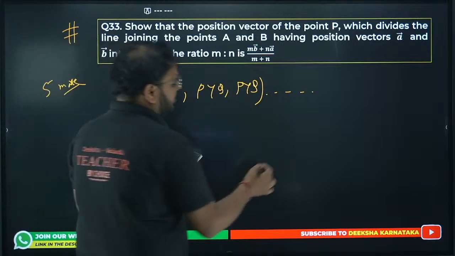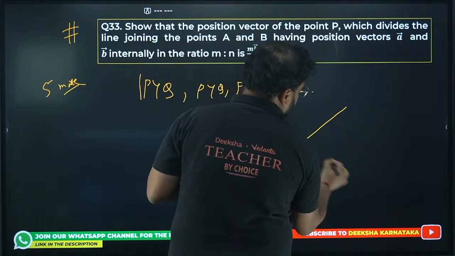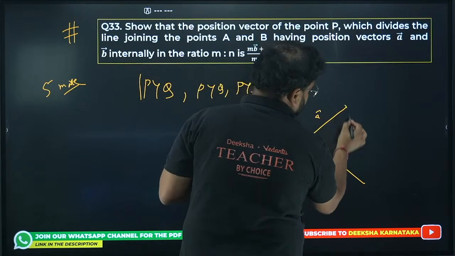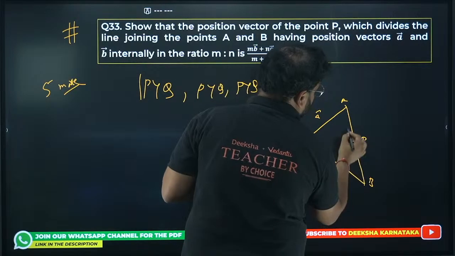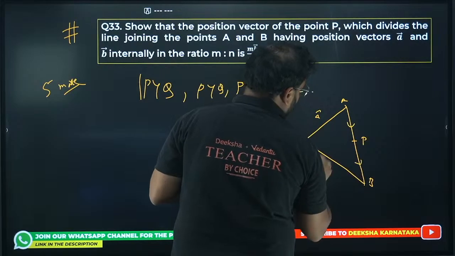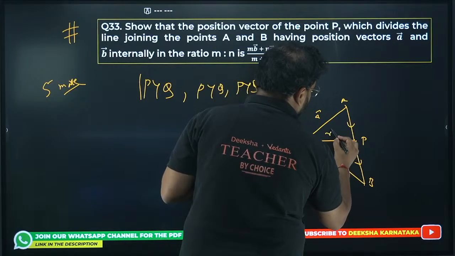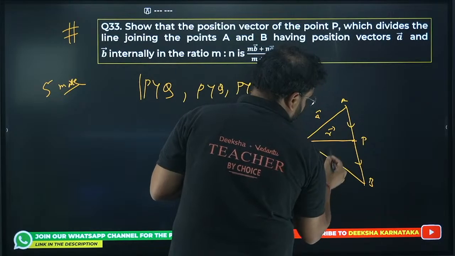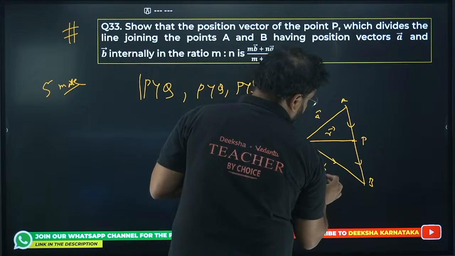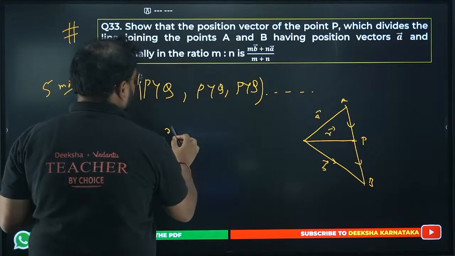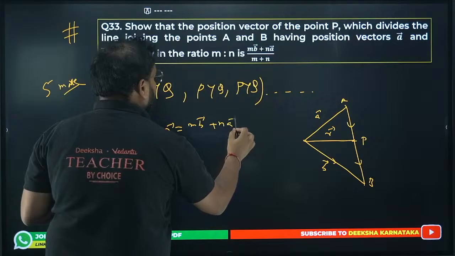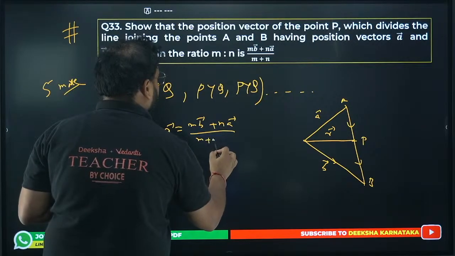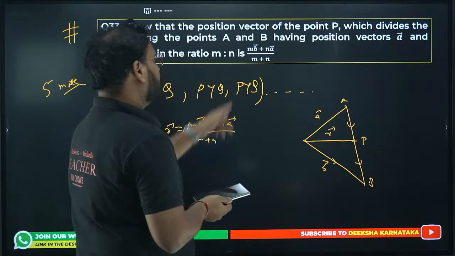Very simple, no? We go like this actually. This is my vector A. This is my line AB, and this is P. So we have vector AP here, and PB here. This is my position vector R, and this is going to be my vector B. I am looking to find the value of R equals (mB plus nA) divided by (m plus n). That's what we are looking to find.